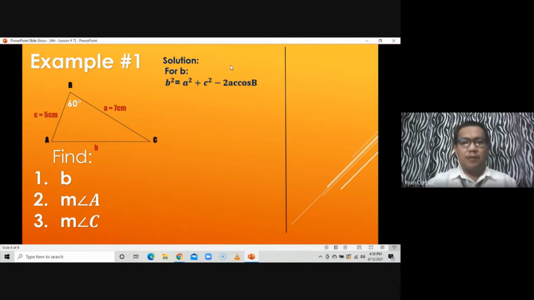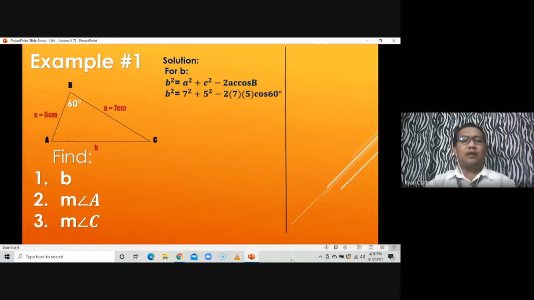So, since given naman dun yung A and C as well as the angle B, so what we can do is to substitute those given to the problem to find out for B. Pag sinubstitute natin yan, so magiging ganito. It will be B squared is equal to 7 squared plus 5 squared. 7 is for A, 5 is for C, then minus 2 times 7 times 5 cosine 60 degrees. That's the value of angle B.